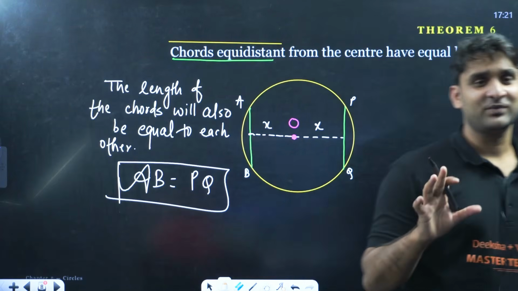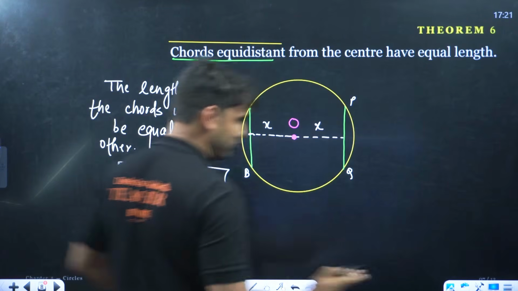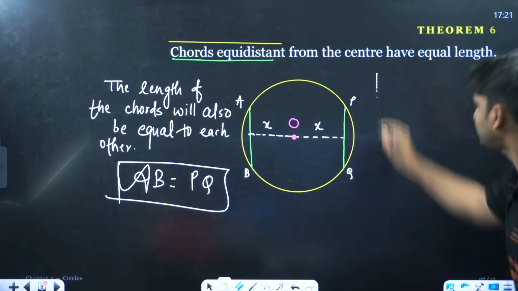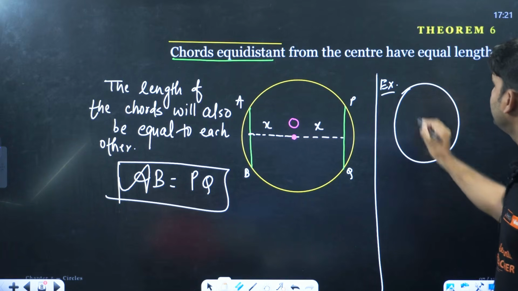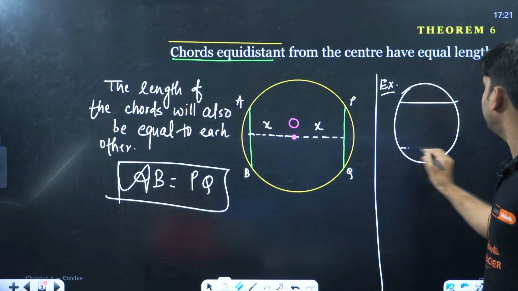Clear everyone? One question, one example I'm giving you. Just look at the question, guys. Example: I have a circle and two chords are there.